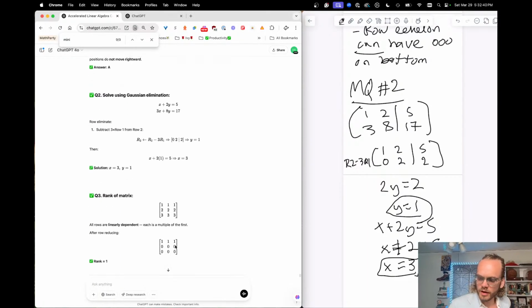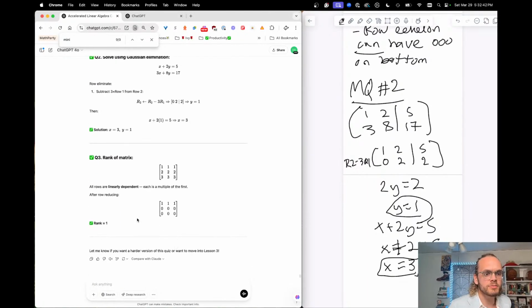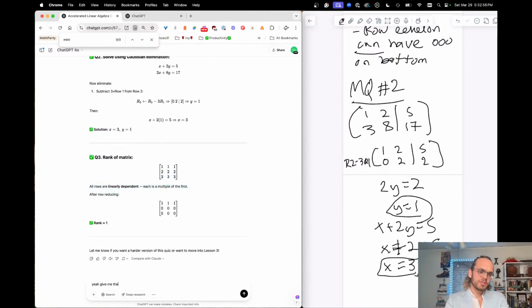Boom. All right, that was right. And then finally, the rank of this matrix, all rows are linearly dependent. Each is a multiple of the first. So it's rank 1. When you reduce it, they get fully reduced, everything but that first row. Interesting. Yeah, give me a harder version of this quiz that would appear in an MIT or Harvard linear algebra early lesson.